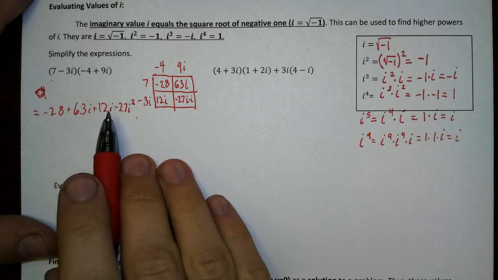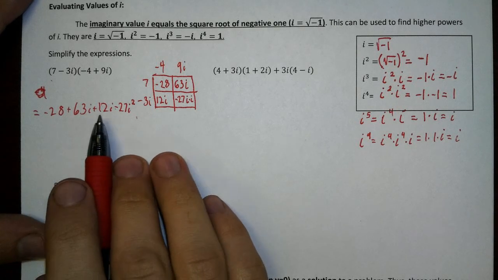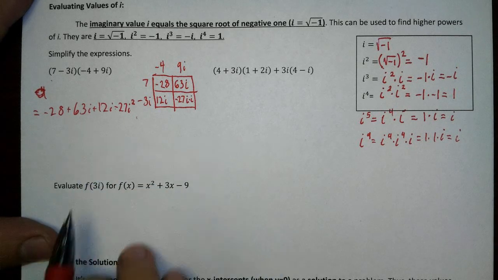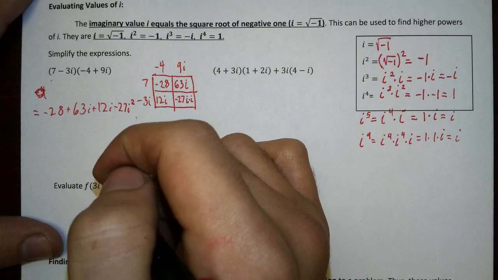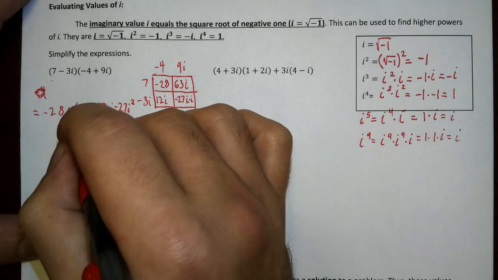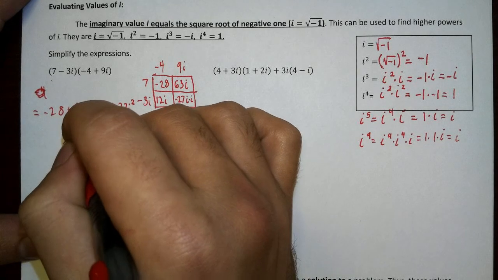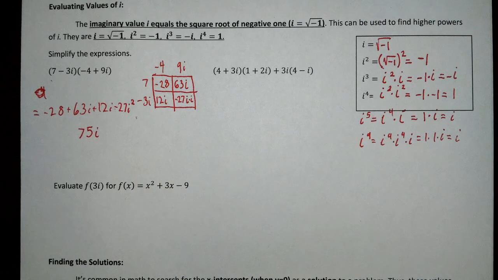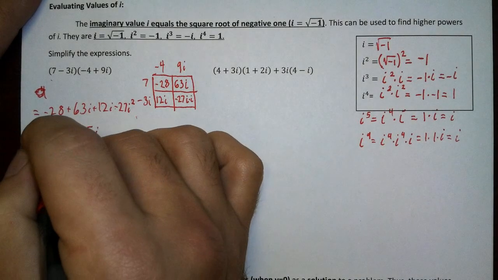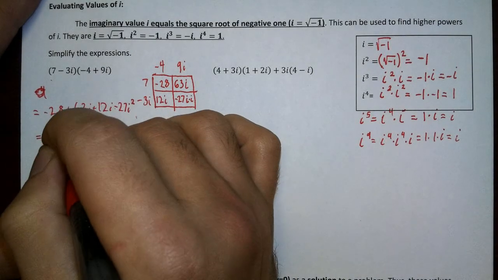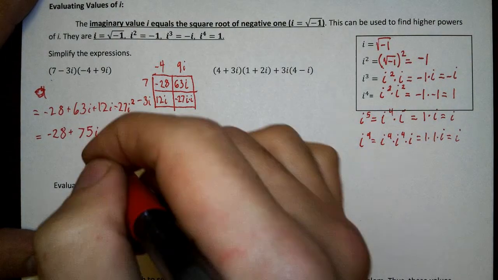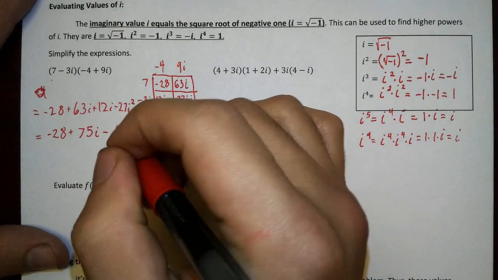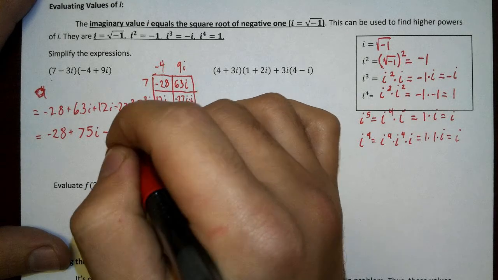In this case, now same dimension. They've got to be the same dimension of numbers, both imaginary. So 63 plus 12 is going to be 75. Imaginary, right? Still in the imaginary dimension. Imaginary numbers add with imaginary numbers. Real numbers add with real numbers. And then minus 27I squared.